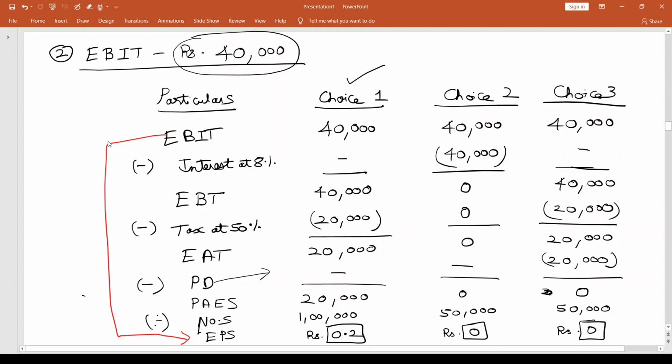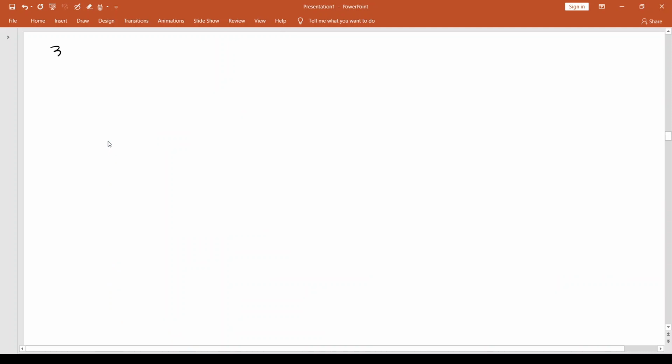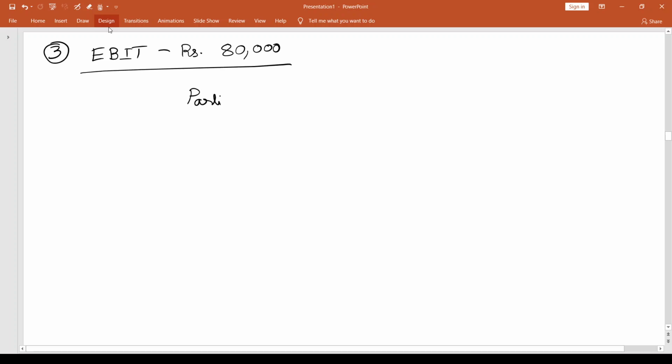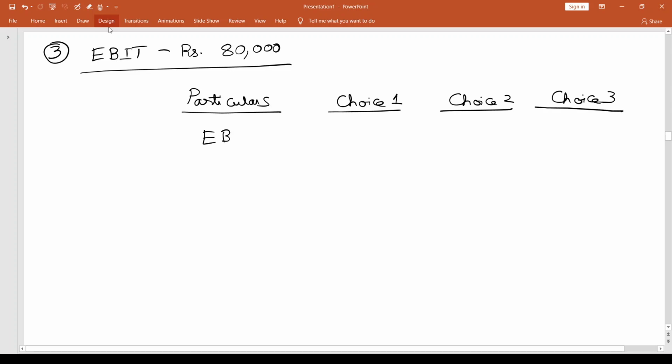So with that, let's go to the third level of operating profits. Let's calculate EPS here. Here the EBIT level is going to be 80,000. So again, similar calculations: particulars, choice 1, choice 2 and choice 3. Let me start with EBIT. That's going to be 80,000 for all the choices.